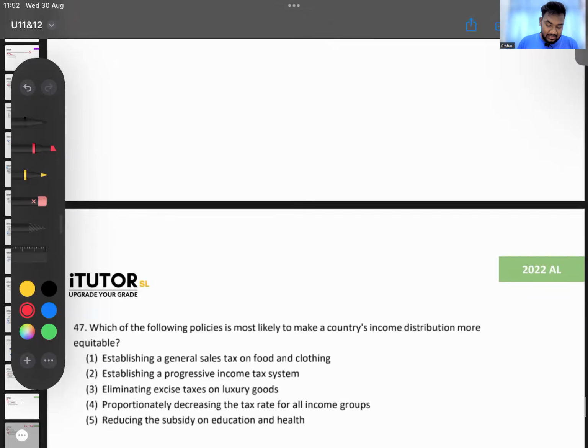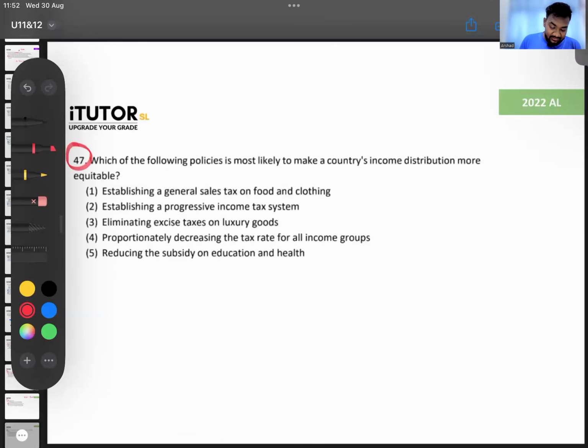Question 47. Which of the following policies is likely to make a country's income distribution equitable? Think, guys, that will reduce the gap between the rich and the poor. Establish a sales tax for food and clothes. Establish a progressive income tax. Remember last time I told you they had regressive income tax. I said regressive, never; you have to do progressive. If we can charge a higher amount of tax from the rich people, then you can make it more equitable. So that can be your answer.